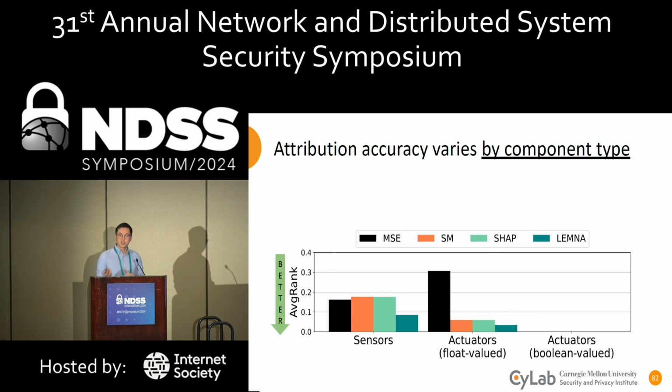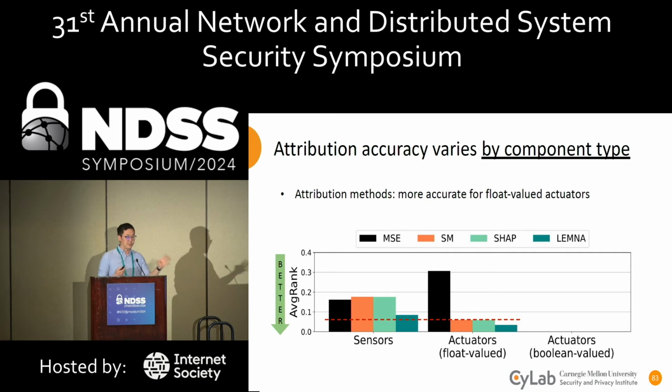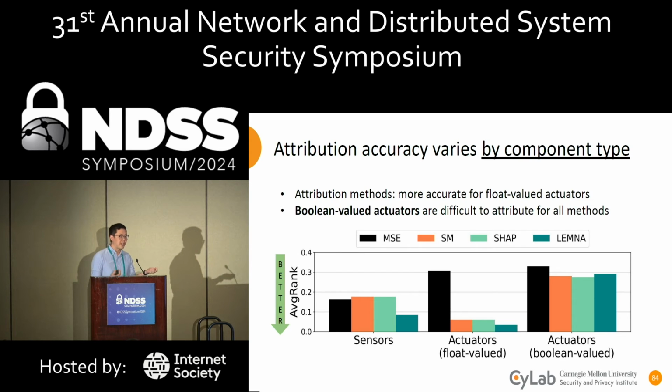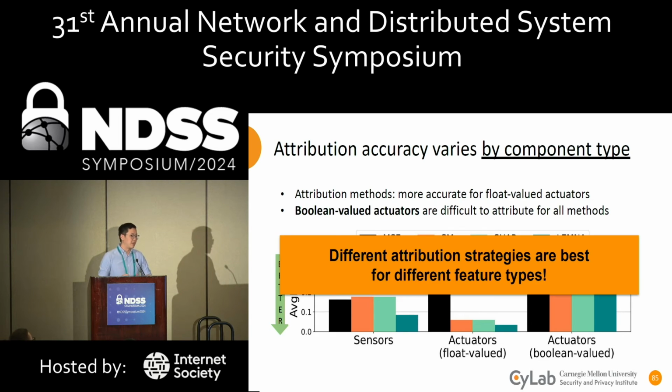And when comparing sensors to actuators, we see a big difference in which methods work best. Our attribution methods, for example, are far more accurate for these float-based actuators than for sensors. And the reverse is true where the baseline ranking method works well for sensors but works very poorly for actuators. Furthermore, Boolean valued actuators in our dataset are the most difficult to attribute for all methods that we've seen. This is just because that 0-1 signal doesn't have enough information for an attribution method to understand. So I'll summarize by just saying that different attribution strategies are best for different feature types.